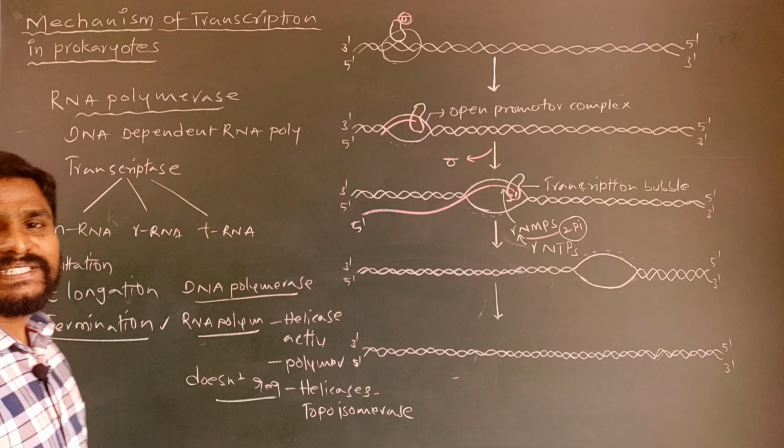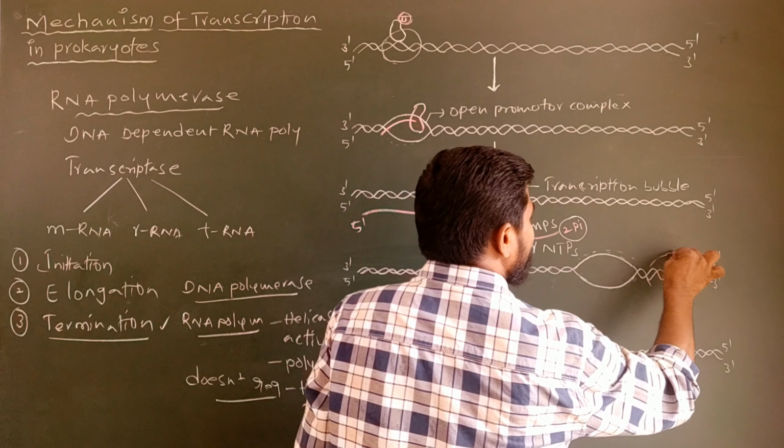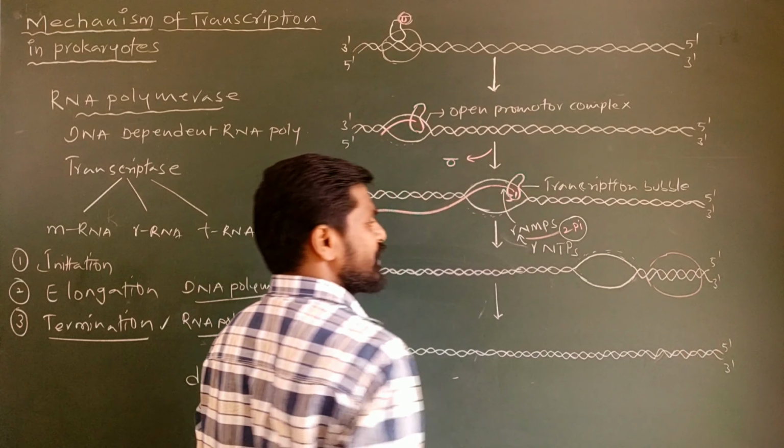What happens in this termination? So this is the region of termination on this transcriptional unit.